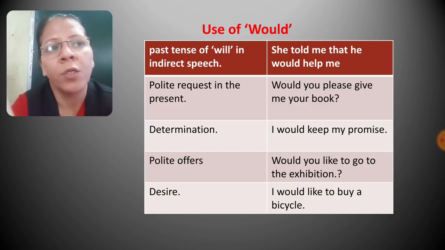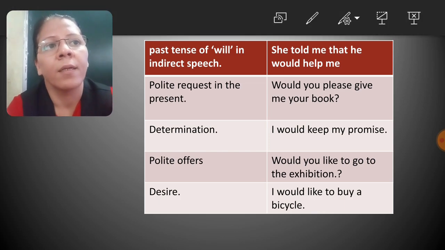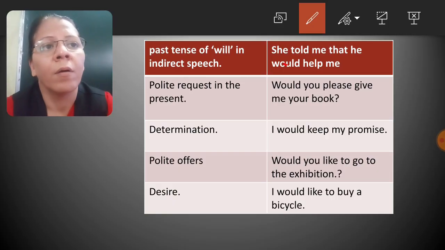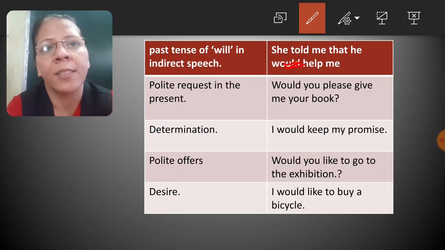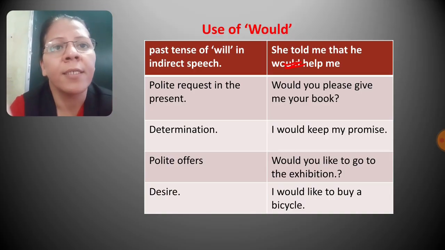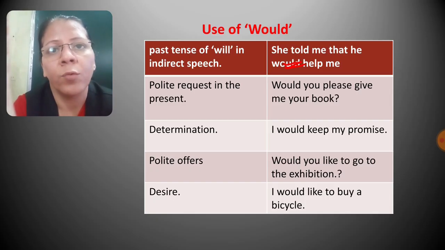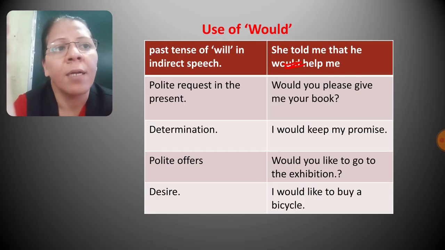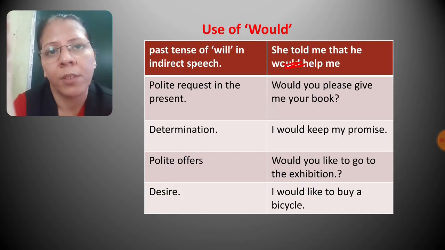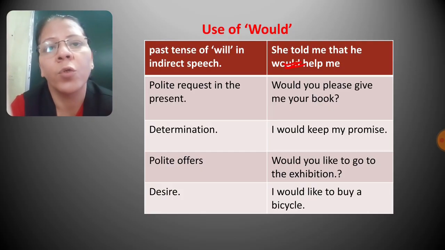For example, she told me that he would help me. Now here, would is used as past tense of will, because this sentence is in indirect speech. Okay. Next is polite request in present. So next use of would is to make polite request in present. For example, would you please give me your books? So now here you are requesting someone to give books. So to make polite request, we can use would.